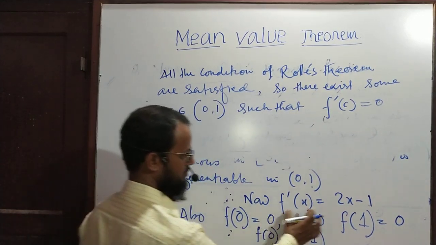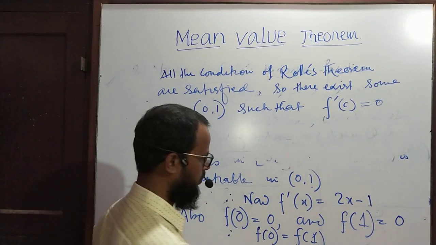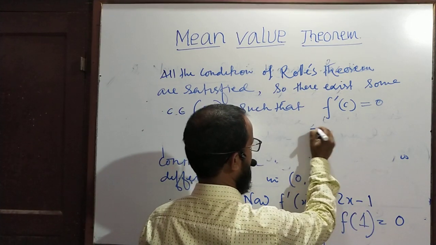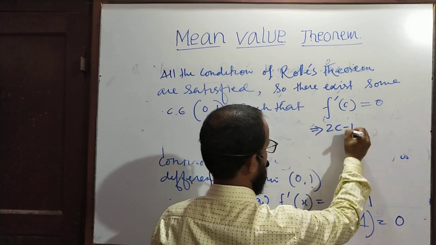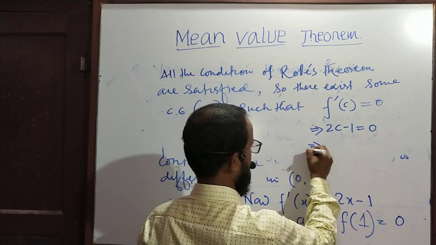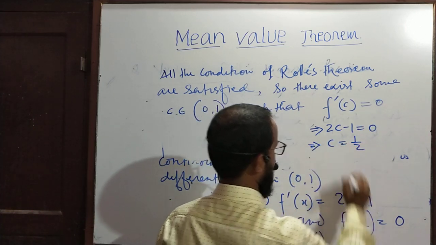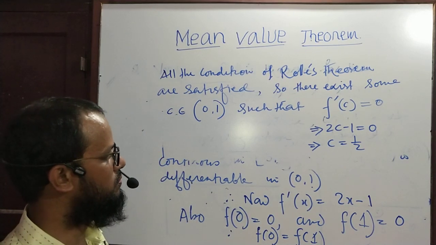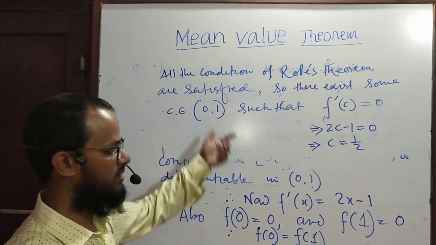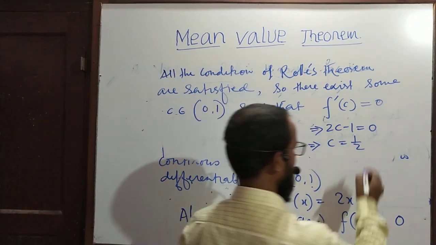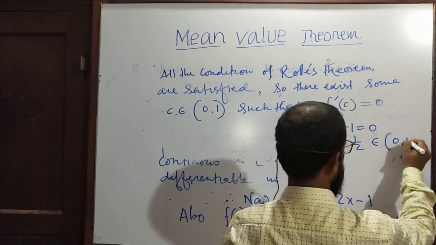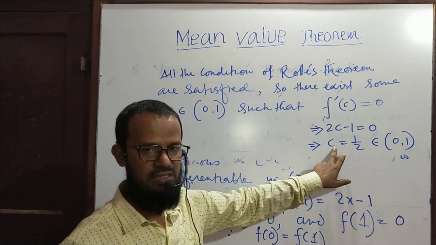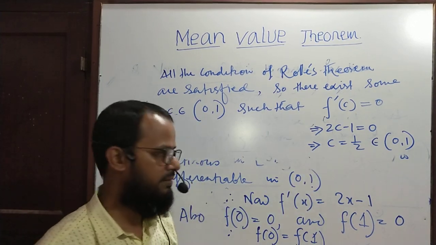Now your f dash x is equal to twice x minus 1. What is f dash c? f dash c will be twice c minus 1. So you can write twice c minus 1 is equal to 0, which implies c equal to half. Now you have to check whether this c belongs to this open interval or not. Since half is a number lying between 0 and 1, it means Rolle's theorem has been verified.